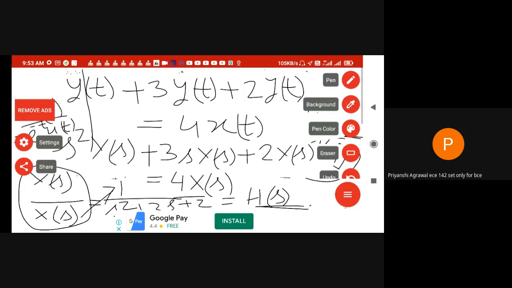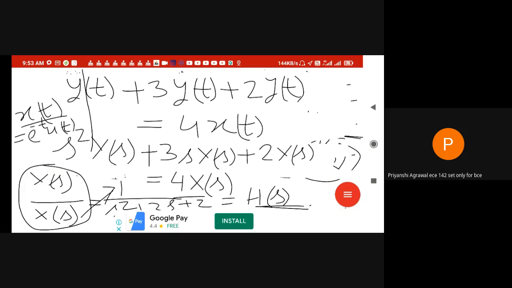One way to find out the output is the convolution, right? The other way to find out the output is this method: if you know H(s) from h(t), and you know the input x(t), you find out X(s) first, right? And multiply X(s) with H(s), which will be nothing but Y(s). So Y(s) will be equal to that particular form in terms of s, and then take the inverse Laplace to find out y(t).